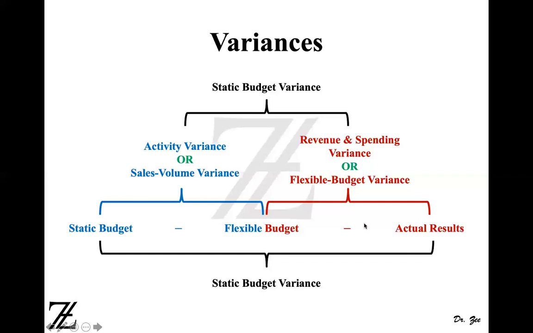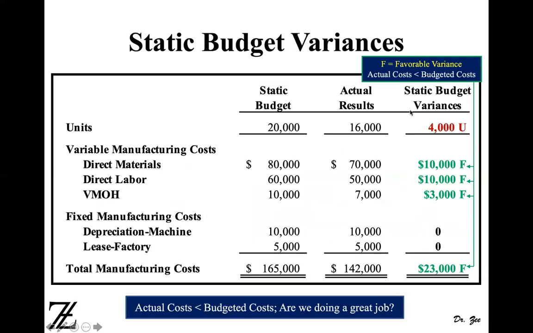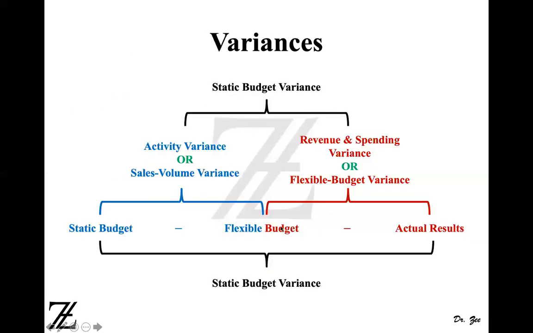So that means quantity, or activity level, is coming from your actual result. So if the actual result shows 16,000 units, then 16,000 will be here. Then from static budget, we are going to take the price, the dollar amount, the cost, right?